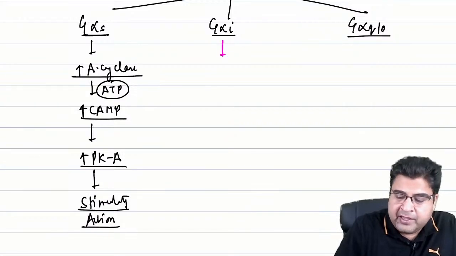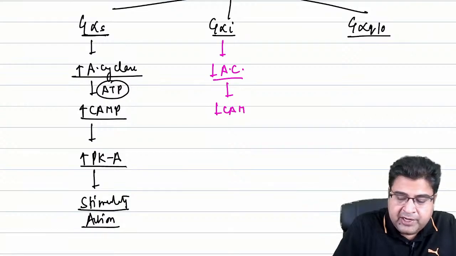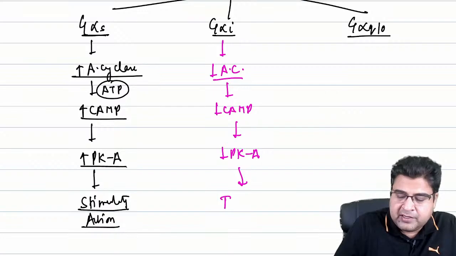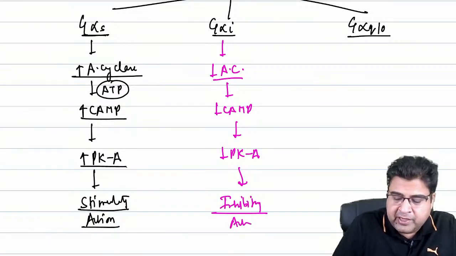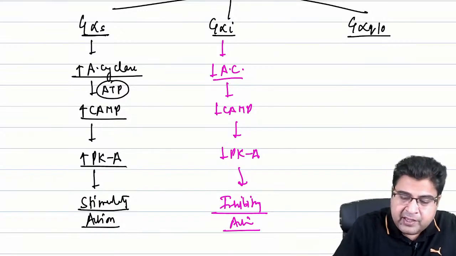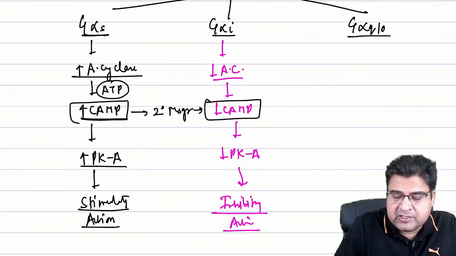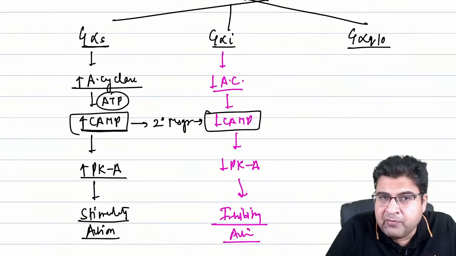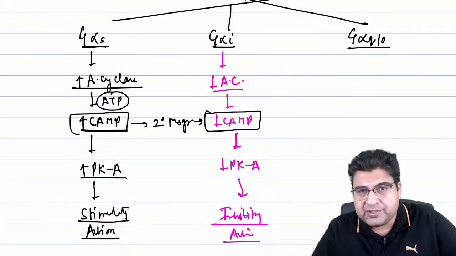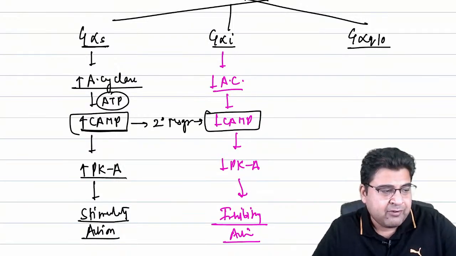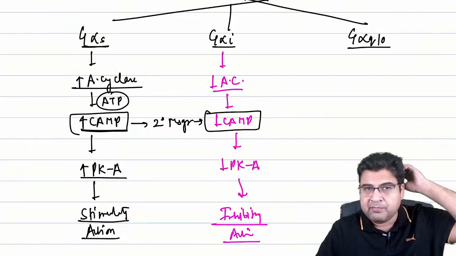Now G alpha I is the one which is just opposite. This will inhibit adenyl cyclase, reduce cyclic AMP, reduce protein kinase A, and result in inhibitory actions in the body. Here the cyclic AMP will act as a secondary messenger. So both subunits act with the help of a secondary messenger, we call it cyclic AMP, right?